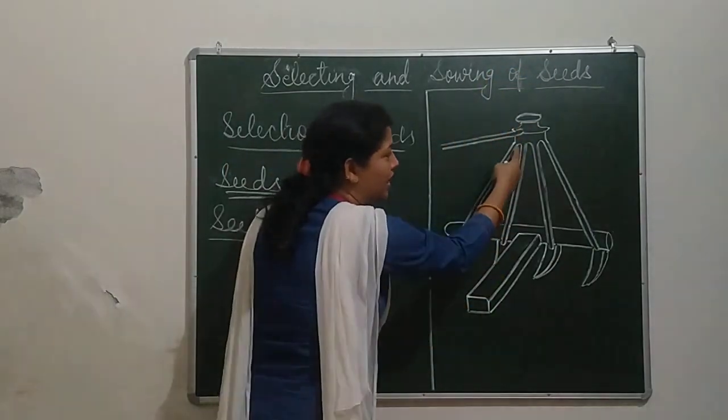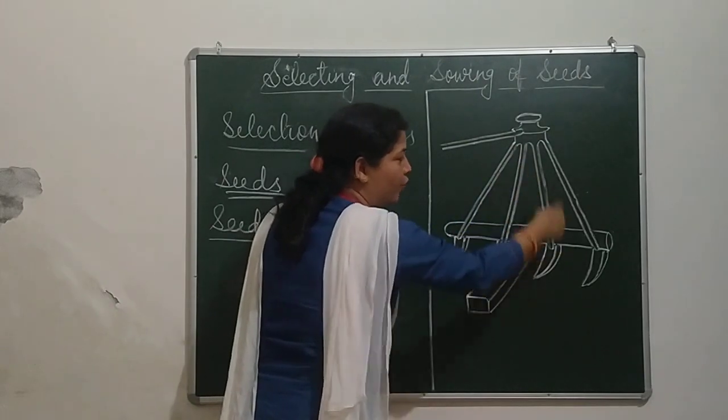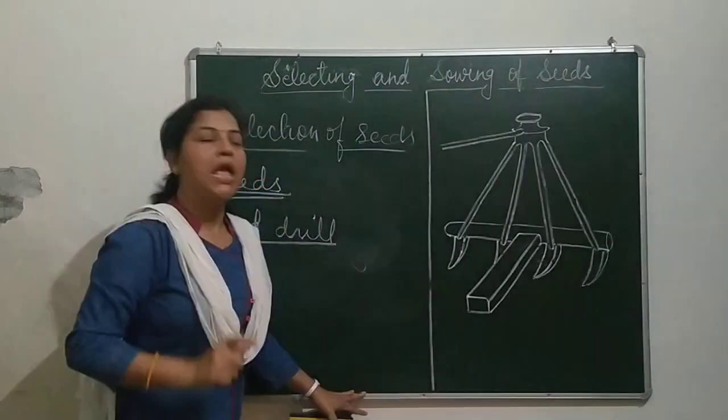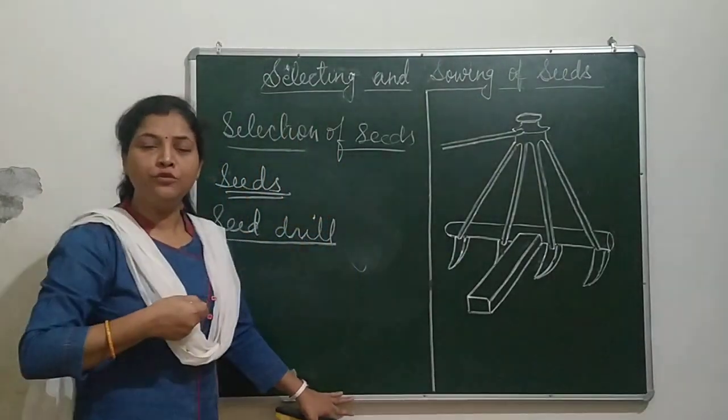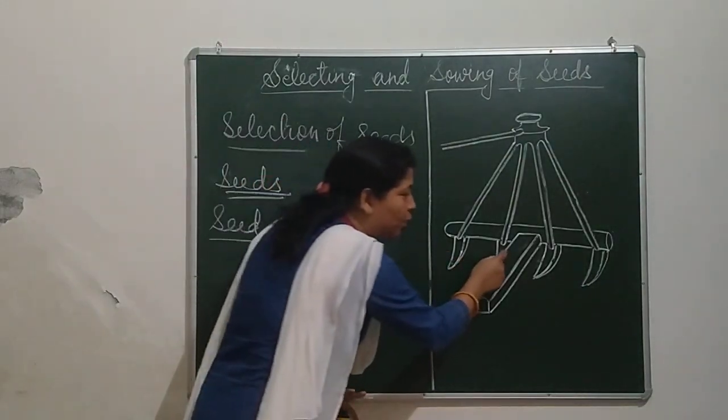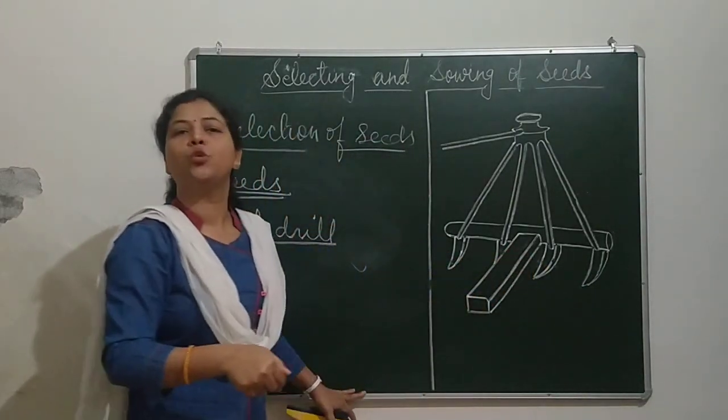Through this funnel, by these vertical tubes, it goes to the plow. And when the tractor or the plow moves, then what happens? This plow makes the furrow inside the soil.